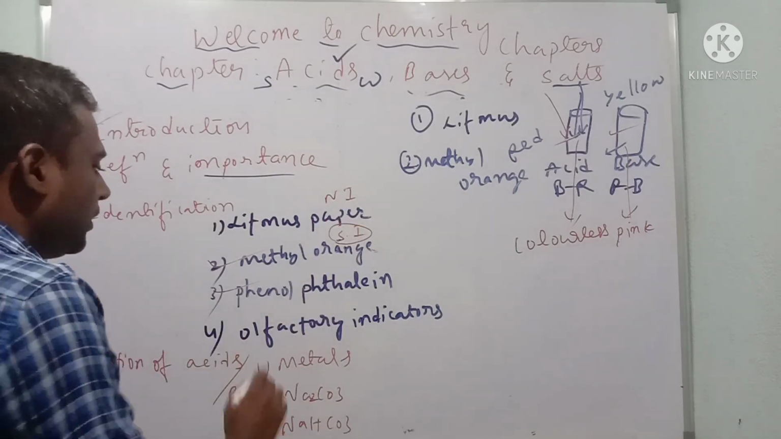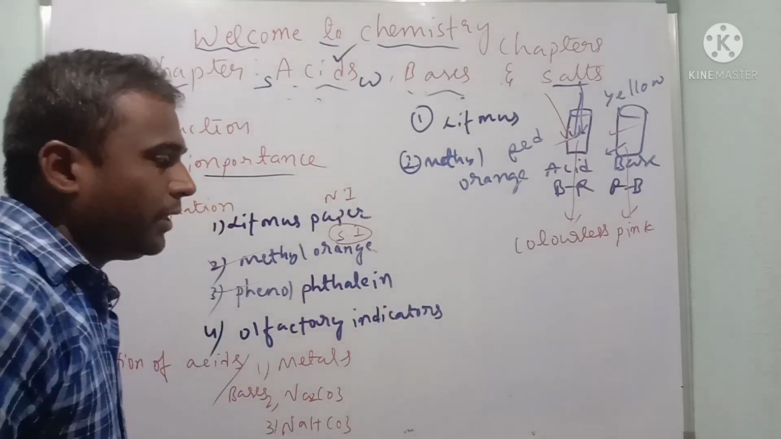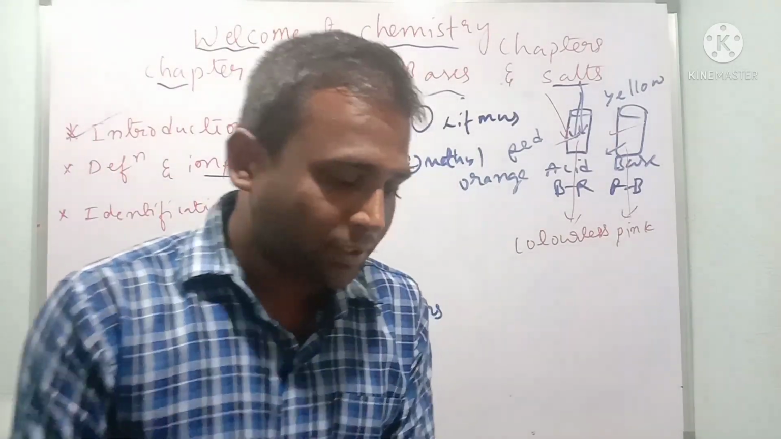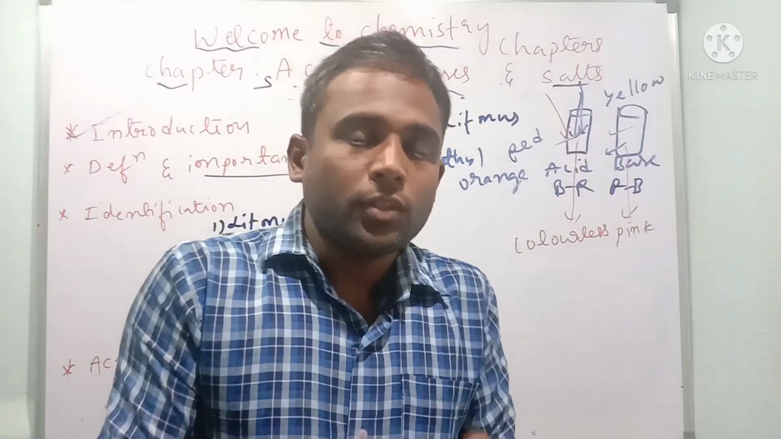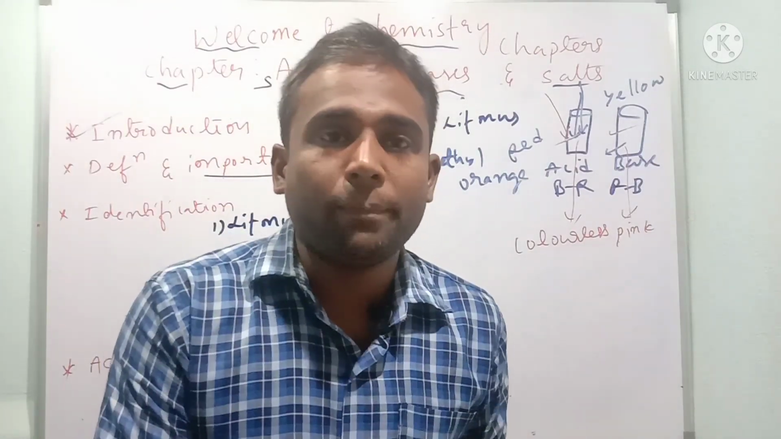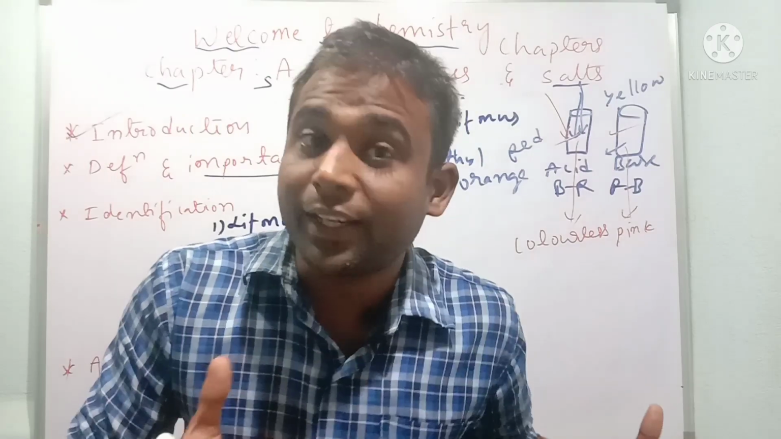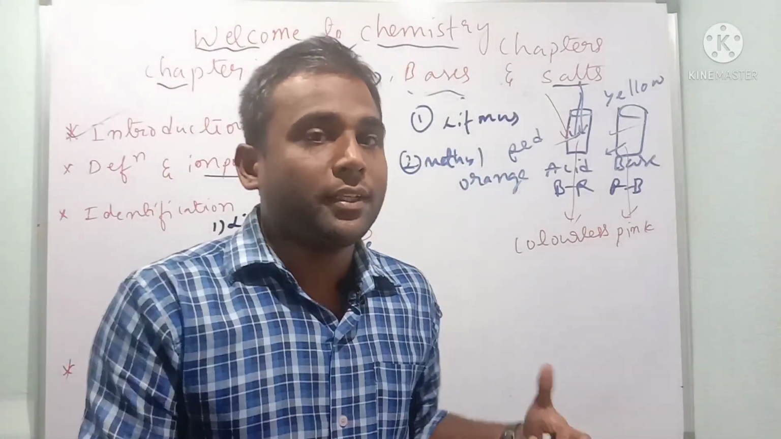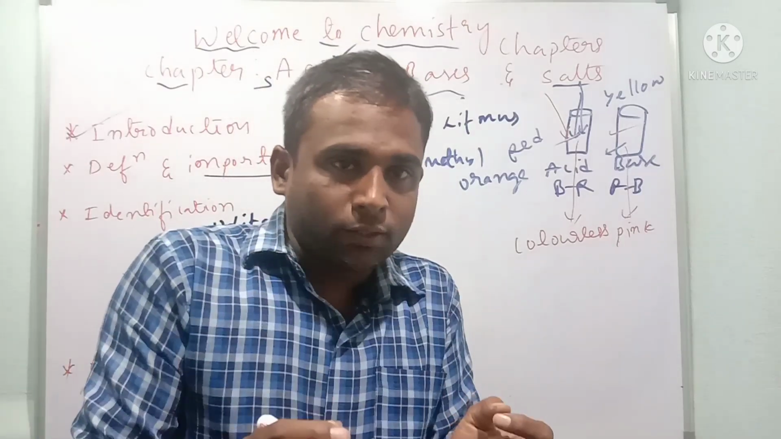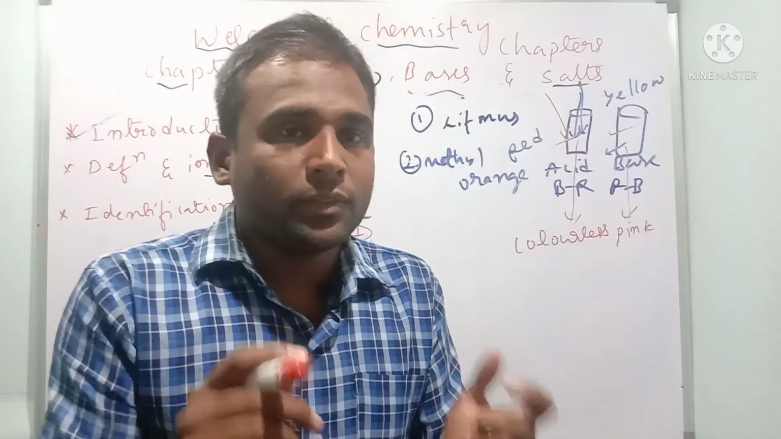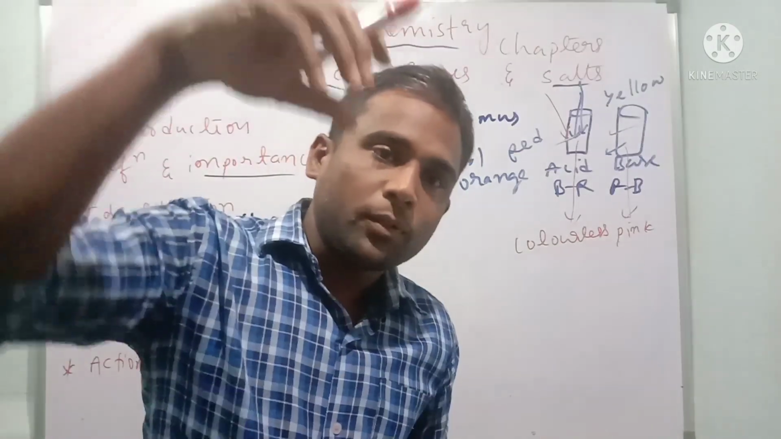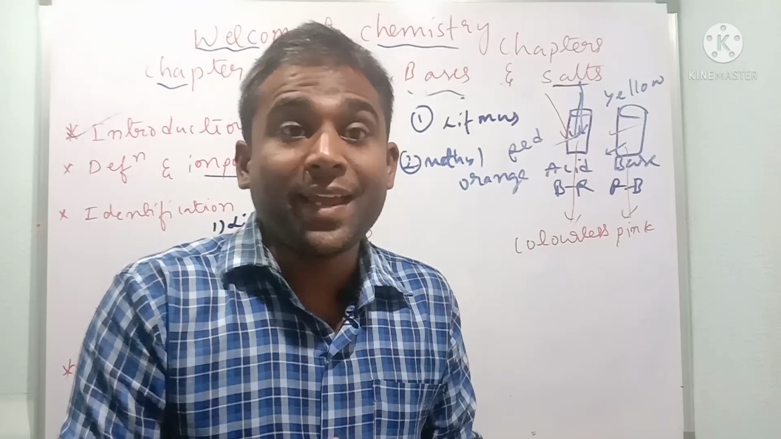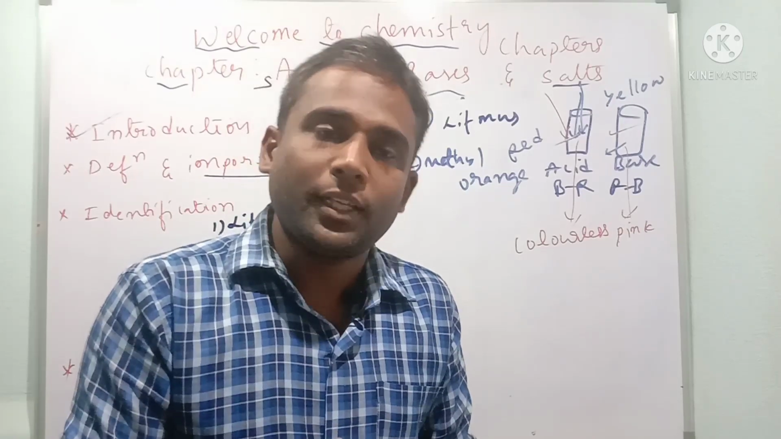Last but not least, olfactory indicators, means smell. By using smell we can guess. Example, children, onion. While chopping, what is going to happen? We will get tears in the eyes. Yes, we will get tears in the eyes. Because it is acidic in nature, it gives rise to a characteristic smell, that is called acid. And if you soak it in water, the acid content will be reduced. It is going to become base. Then the smell will be less.